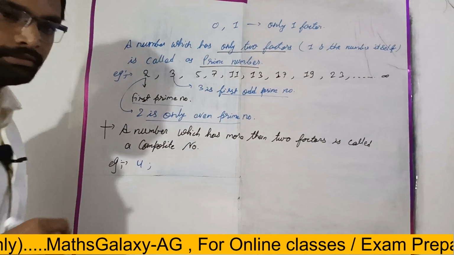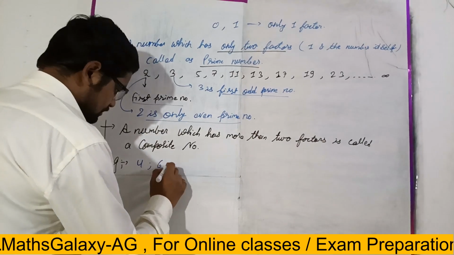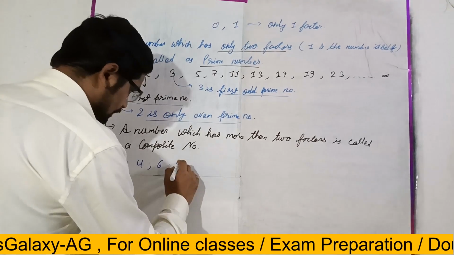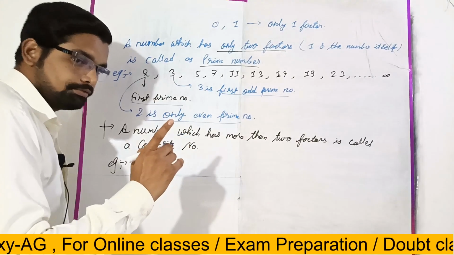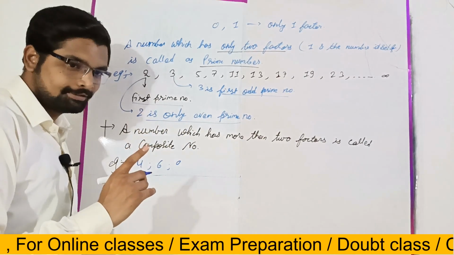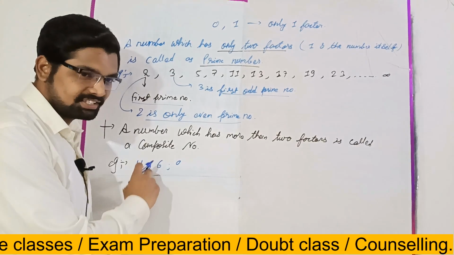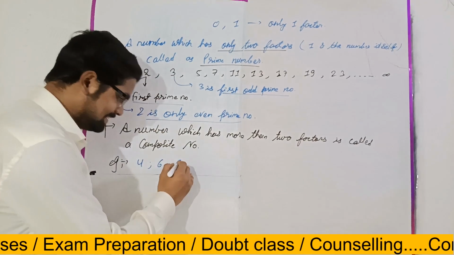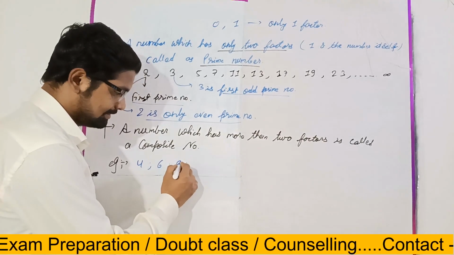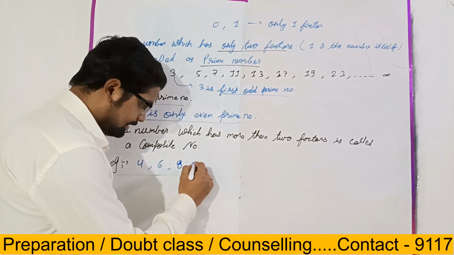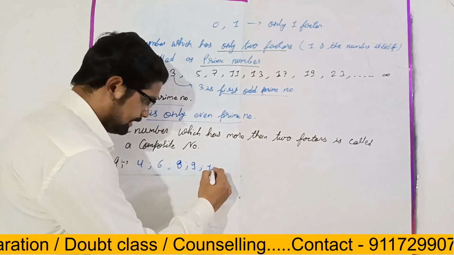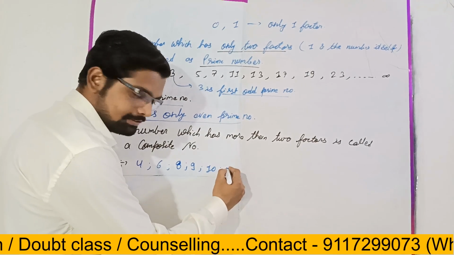Next 6. Good. Next 8. Next 9. Next 10. 12.